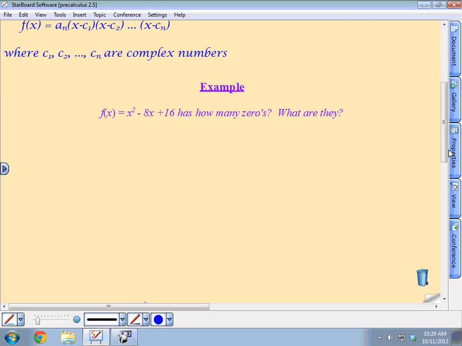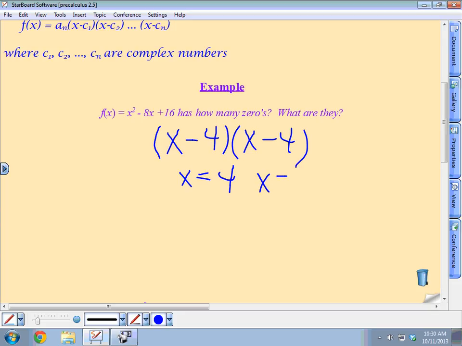So we have the function f of x equals x squared minus 8x plus 16. How many zeros are there, Kelly? 2. There's 2. What are they? 4, and 4. X minus 4. And so they are x equals 4 and x equals 4. So you have x equals 4, multiplicity 2. Multiplicity just means you have an equal, they're the same. You have a 0 that's more than one the same.